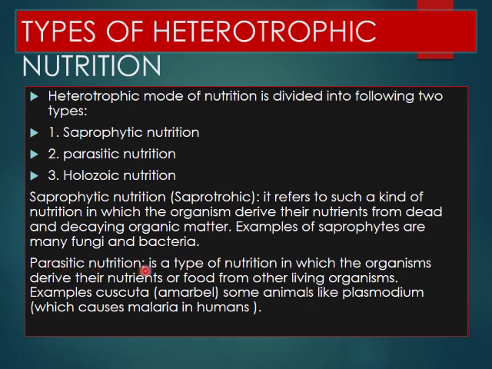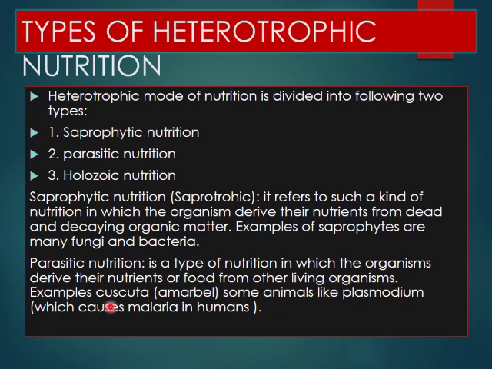Whereas parasitic nutrition is a type of nutrition in which the organism derives their nutrients or food from other living organisms, right? The other living organism on which they are dependent is known as the host. And the organism which derives nutrition from the host is known as the parasite, right?